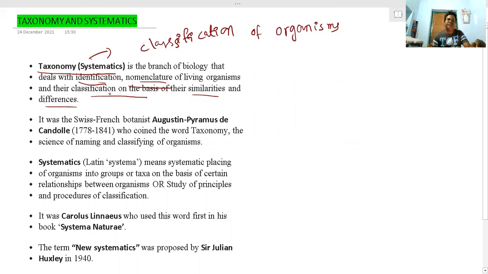Next, the word taxonomy was coined by Augustin Pyramus de Candolle, and he was the first scientist.